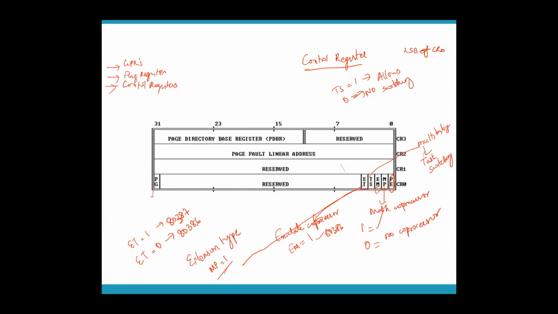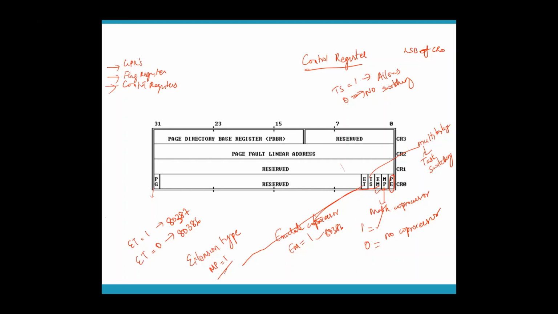So what are all there in control register 0? PE tells you whether protection is enabled or not, that is whether you are in real mode or protected mode. Then you have MP, which tells you whether you are using a math coprocessor or not. And EM tells you whether 80386 itself is doing the job or not. TS is task switching, which tells you whether multitasking can be done or not. ET is the extension type, which will tell you who is the math coprocessor.